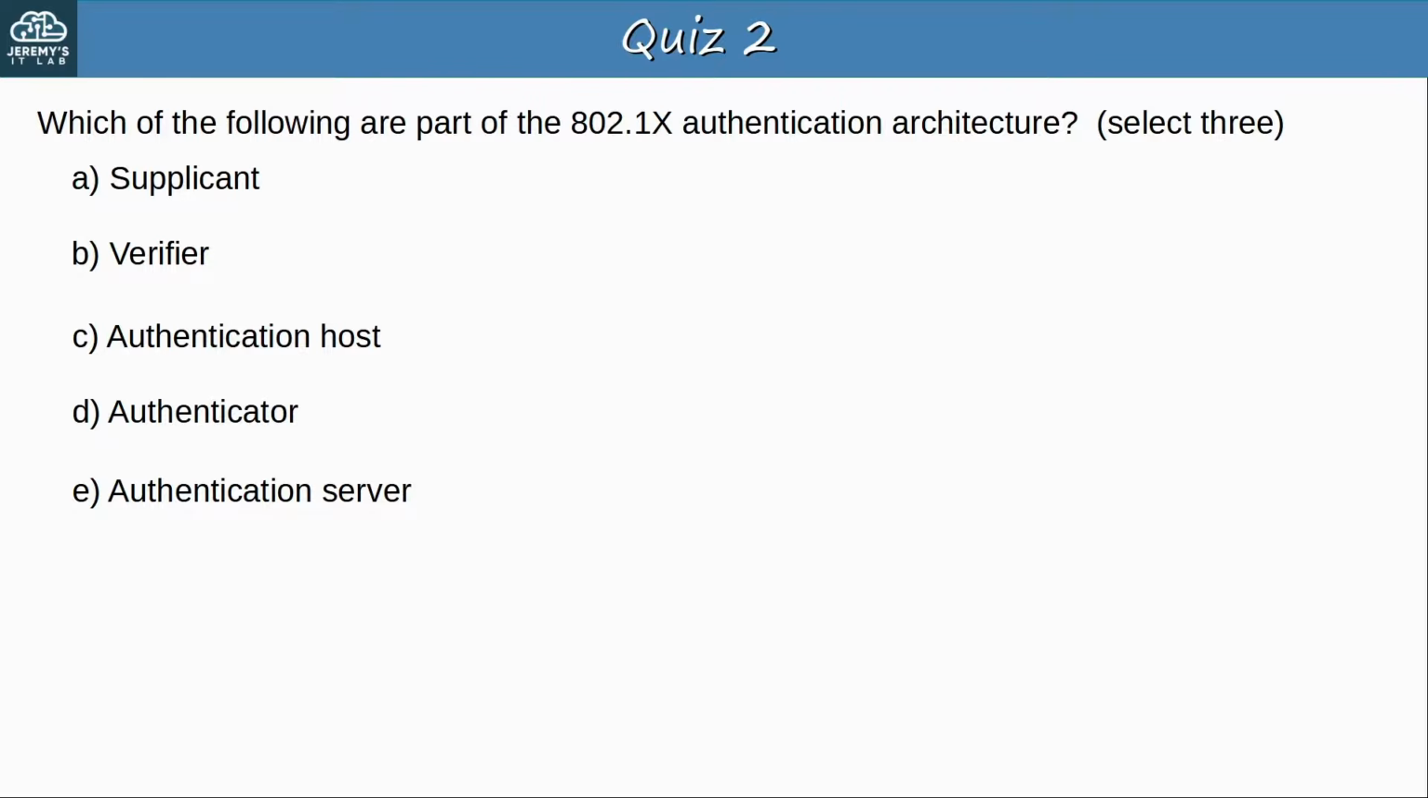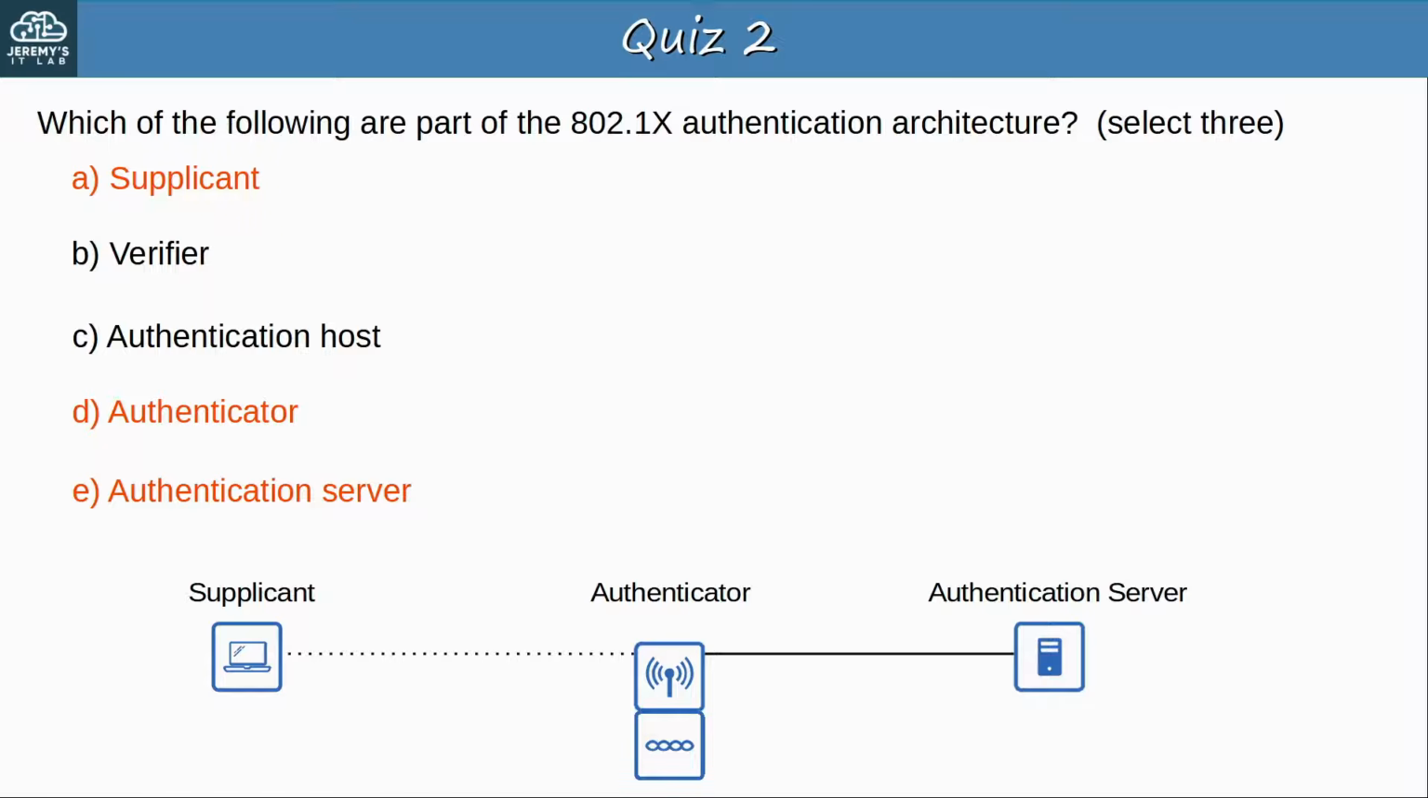Which of the following are part of the 802.1x authentication architecture? Select 3. Okay, pause the video now to select the best answers. The answers are A, supplicant, D, authenticator, and E, authentication server. These are the three entities involved in 802.1x authentication. In an 802.11 wireless network, the wireless client is the supplicant, the AP or WLC is the authenticator, and a server such as a Radius server acts as the authentication server.